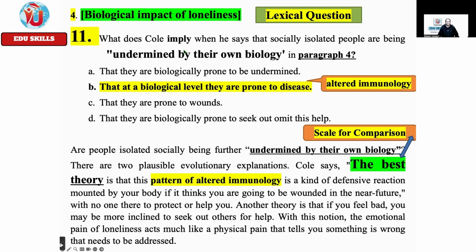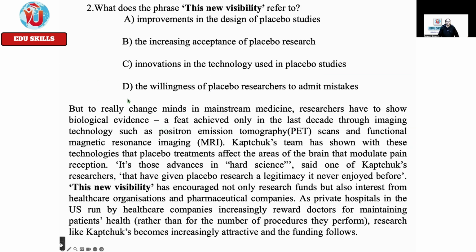My screen is running away. See? Altered immunology. Pattern of altered immunology, that at a biological level, they are prone to disease, undermined by their own biology. There are two plausible evolutionary explanations. The question says the best theory. We are bothered only about what the question says, and again this is the best scale of comparison. So the answer is there, just in front of it. That's as easy as that.